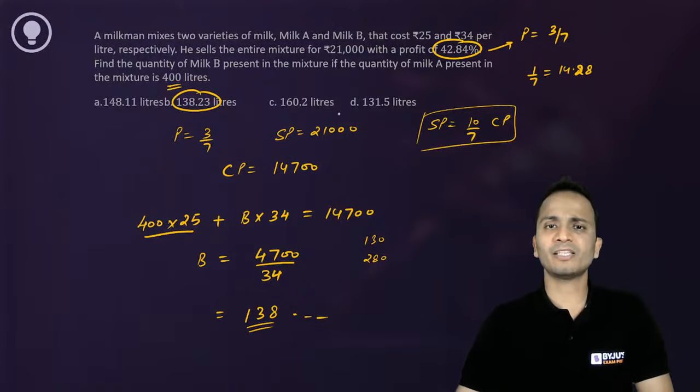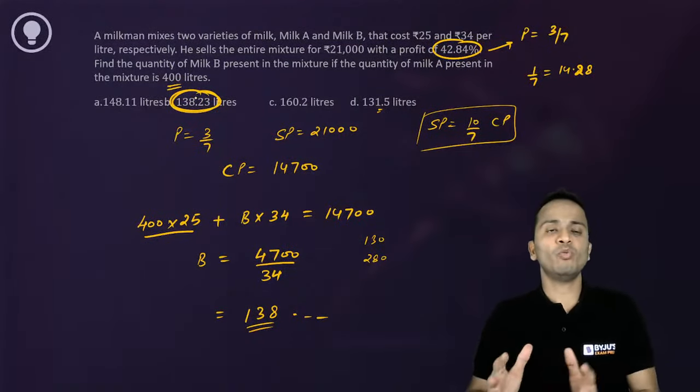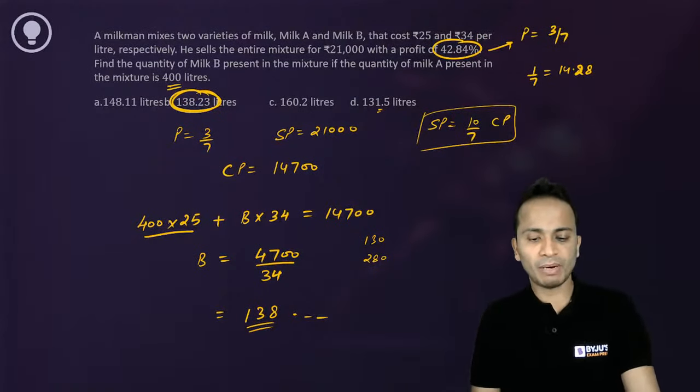जब 13 आ गया था तो 131 के पास तो नहीं था, 138. So 138 point something will be the final answer. 138.23 liters you can mark the answer as.